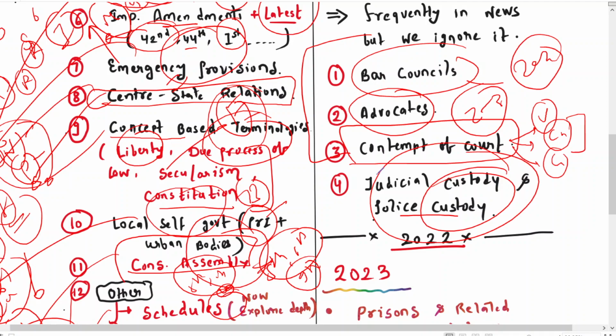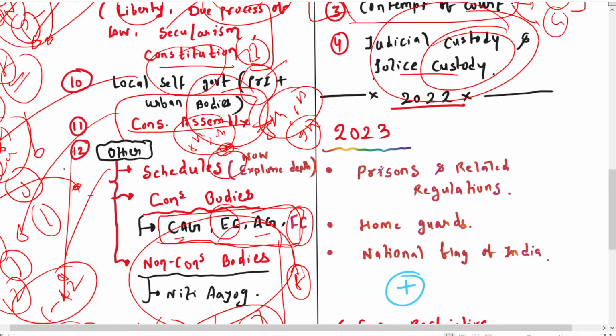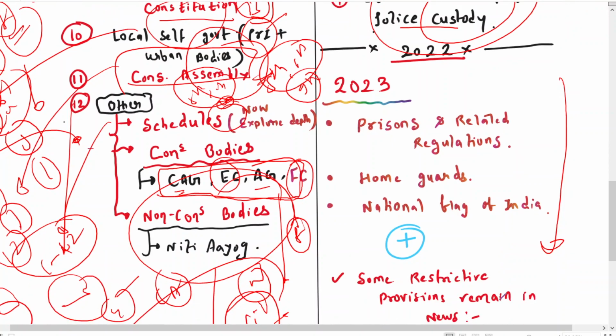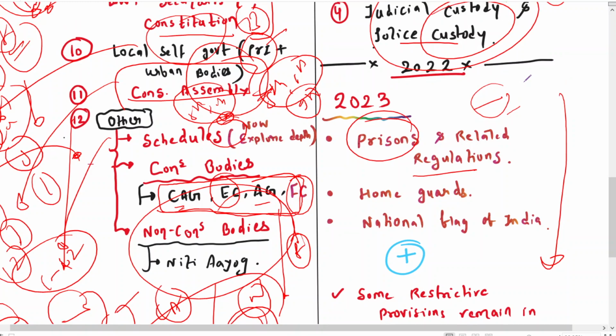That's why in 2023 as well you can see the extension of these dynamic polity questions. Like in 2023 they asked about the prisons: who regulates them, whether it comes under the state government or the central government. So these types of questions they are asking. But remember that you don't have to go so deep. If you have a basic overview or idea, then definitely you can mark the correct answer.